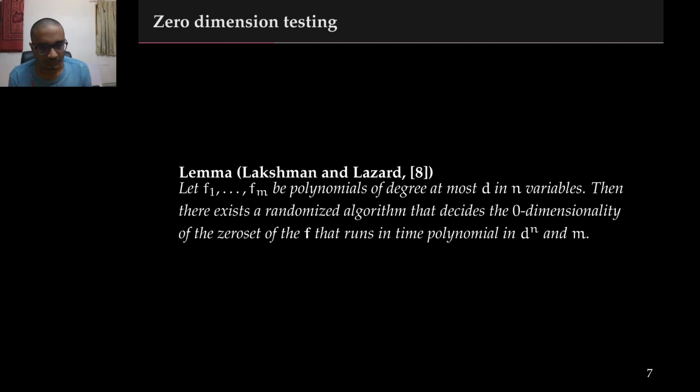our results. Our algorithms will use as a subroutine this zero-dimensional testing algorithm by Lakshman and Lazard. This algorithm takes as input n-variate polynomials f1 through fm, each of degree at most d. It then decides if the zero set of the polynomials f1 through fm is a zero-dimensional variety. This algorithm runs in time polynomial in d to the n and m.